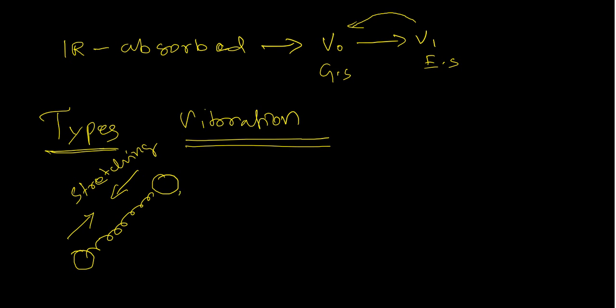If you imagine three balls connected by two bonds, then there is a difference in vibrations. We shall see all those vibrations. If there are only two atoms connected by one bond, you can have only stretching vibration. There are no other possibilities. But when three atoms are connected by two bonds, the number of vibrations is different. There are more possibilities.